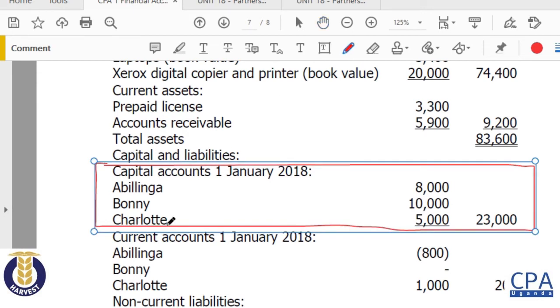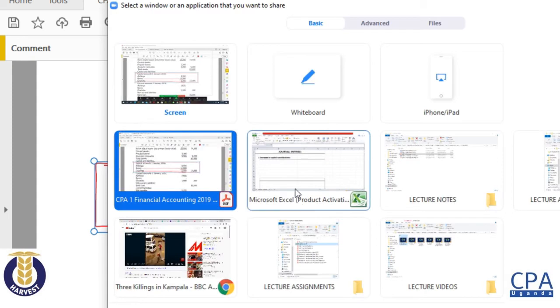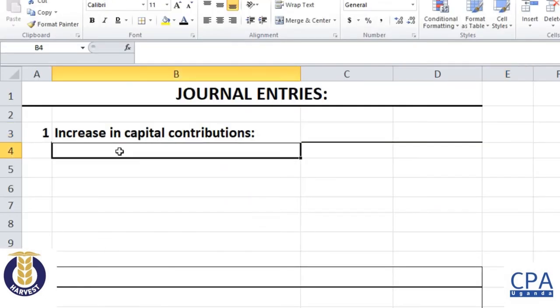Bonnie's capital contribution is 10 million, whereas Charlotte's capital contribution is 5 million. So Bonnie is going to increase this one by 20%, and then Charlotte will increase this one by 50%.